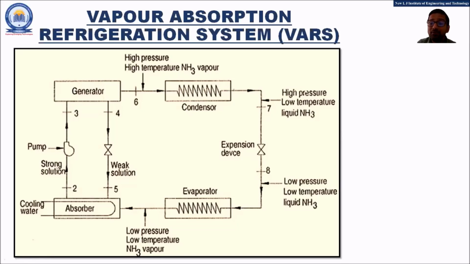In the vapor compression refrigeration, we were using only the vapor as the refrigerant, but here we are using ammonia as the refrigerant. Dear students, is this concept clear to all? The vapor absorption refrigeration system is very similar to the VCR system. The only point is that the compressor is replaced by the generator absorber assembly.